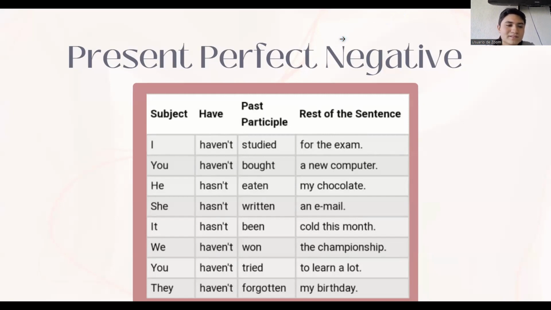For the negative sentence in the present perfect, we simply add not after have or has. The subject, for example, I haven't, the past participle studied, and the rest of the sentence for the exam. I haven't studied for the exam.